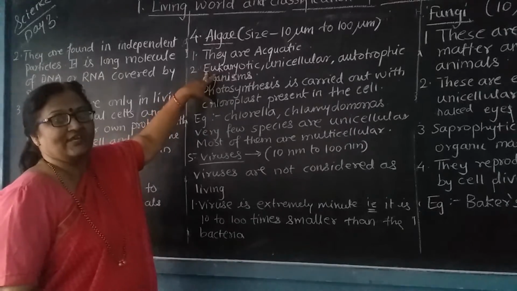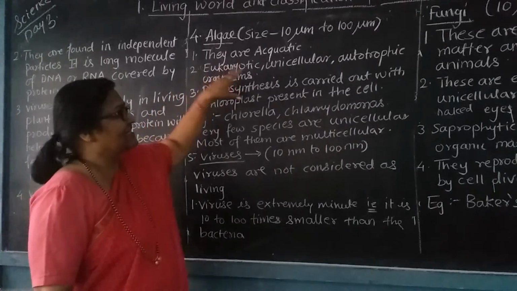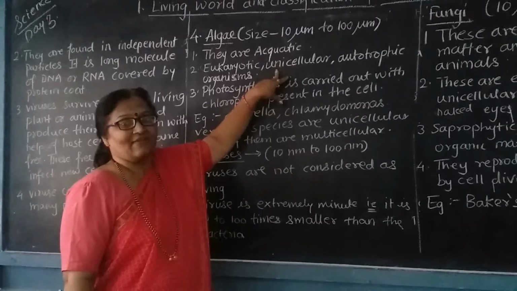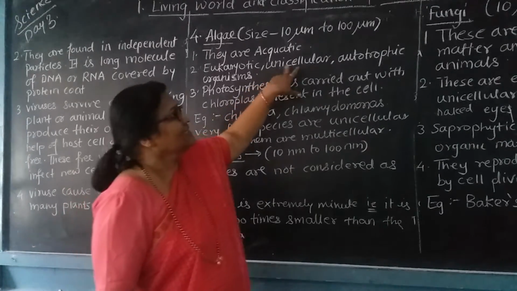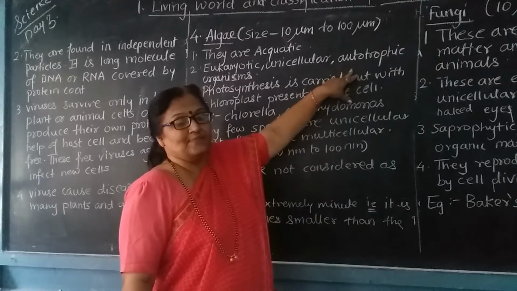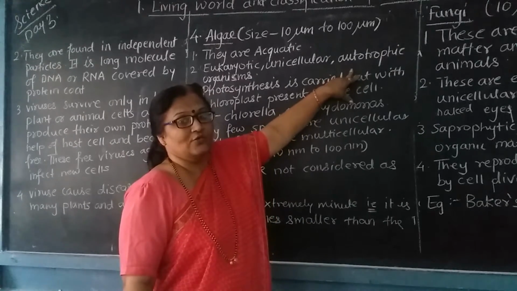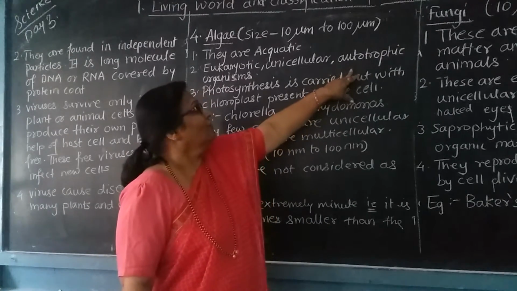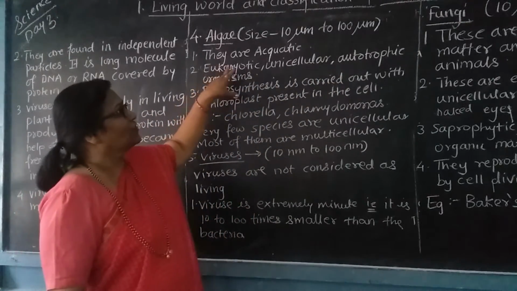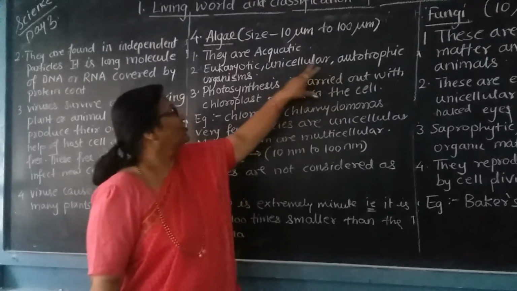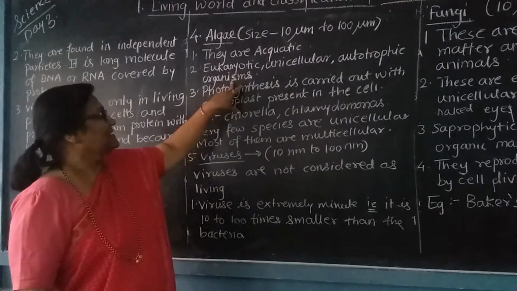Eukaryotic means they are having a distinct nucleus in their cell. Unicellular means having a single cell, or made up of a single cell. Autotrophic means making their food by their own self with the help of photosynthesis. So these organisms are eukaryotic, unicellular, autotrophic organisms.